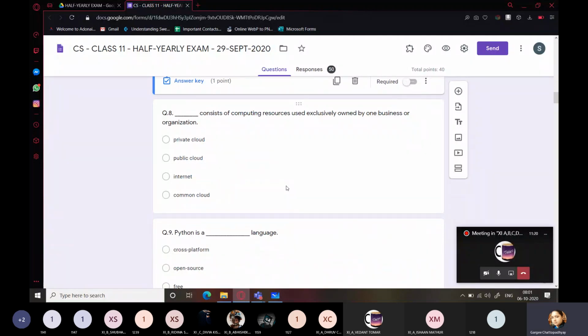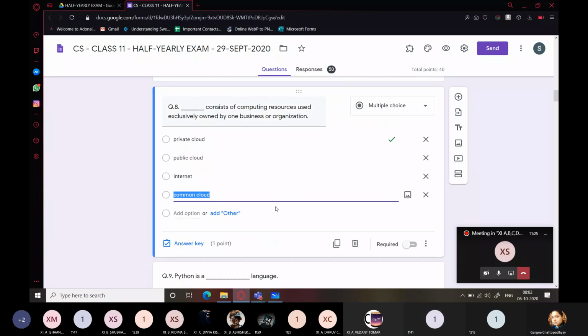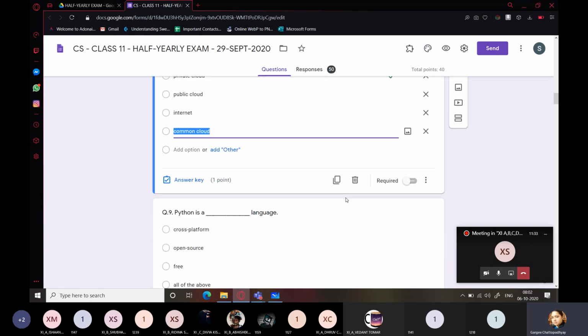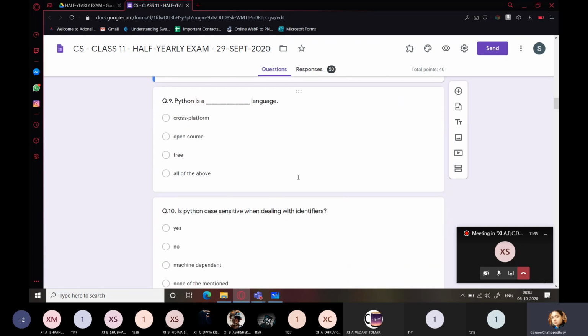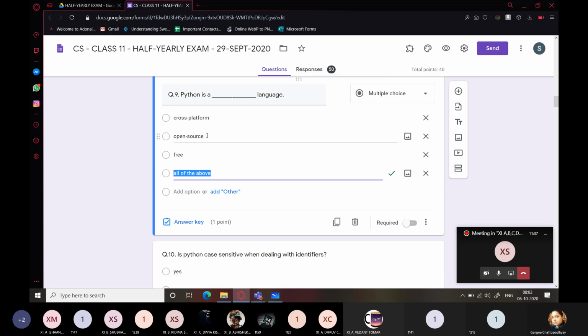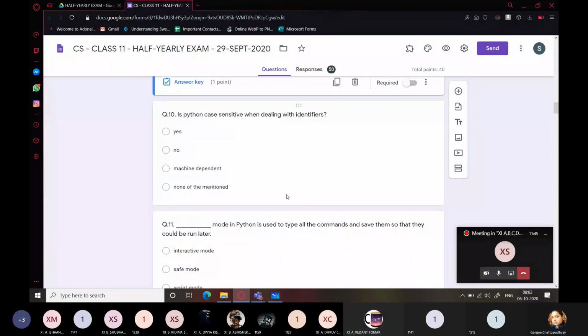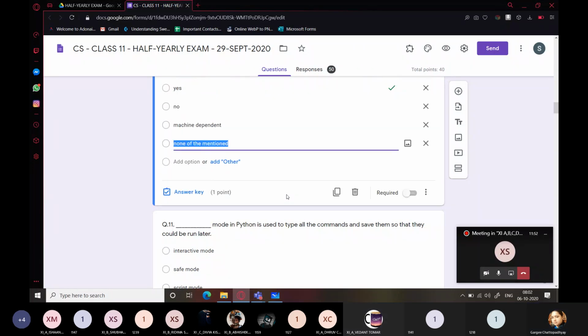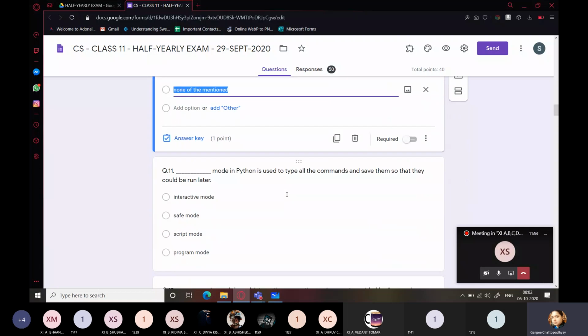Question number 8. Private cloud. Yes, it is private cloud, a cloud of computing resources which are exclusively owned by a business or organization. Python is a cross-platform language, open source language, and free language. All of the above. Is Python case sensitive when dealing with identifiers? Yes. Answer is yes.